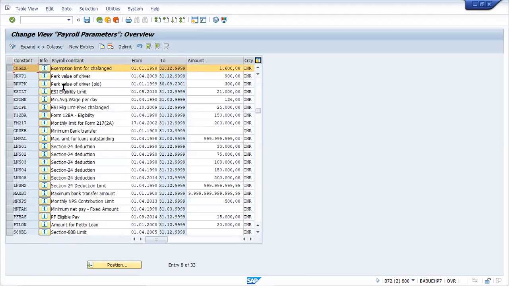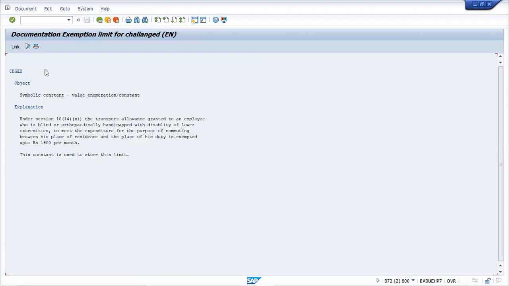Okay. So here by default, these are the standard values, the exemption limit for challenged. If you go to the information about it, click that I button there. Yes, you will find information regarding this constant CHGEX.